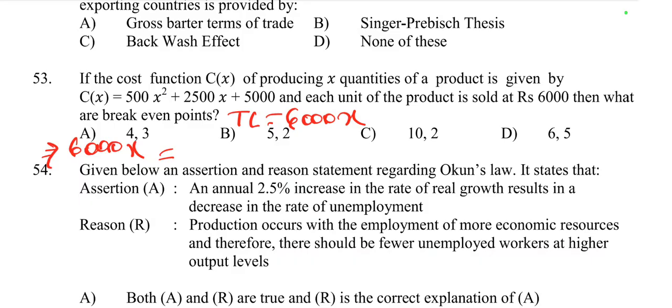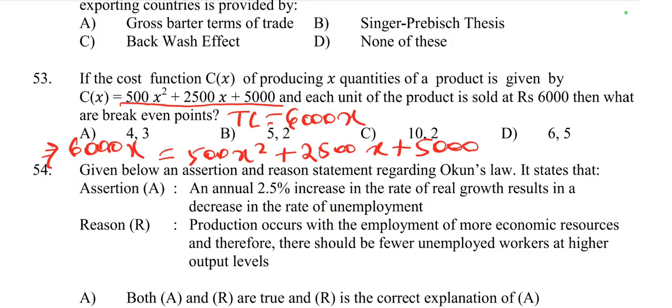Then we can write the equation as total cost equal to TR, total revenue, which is 500x² + 2500x + 5000.